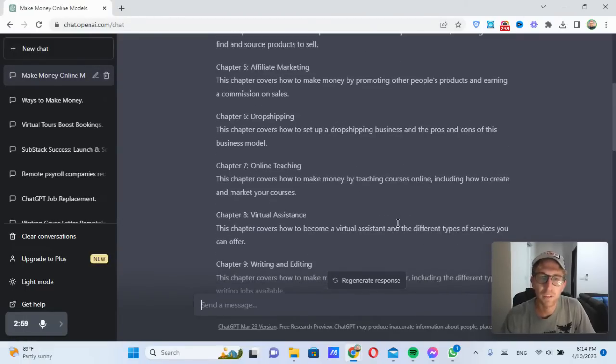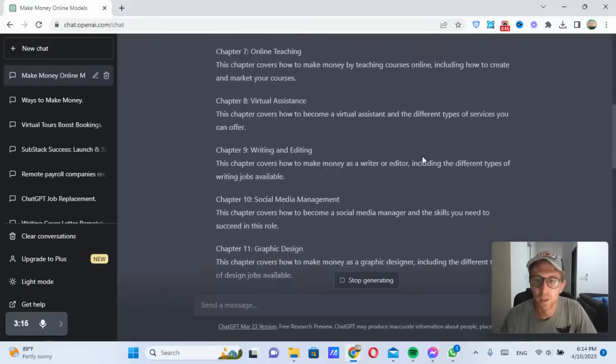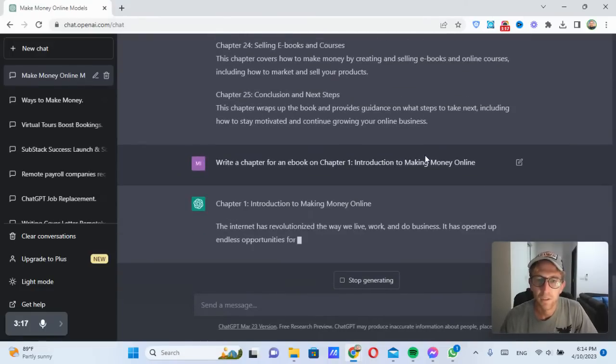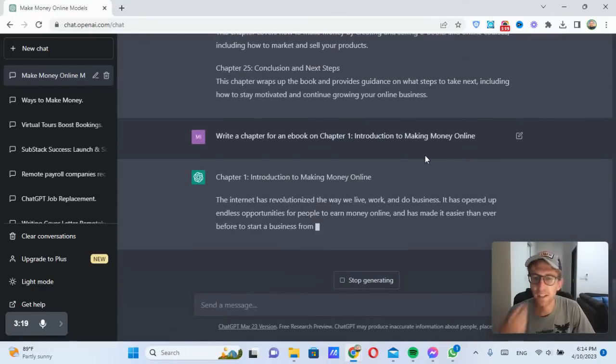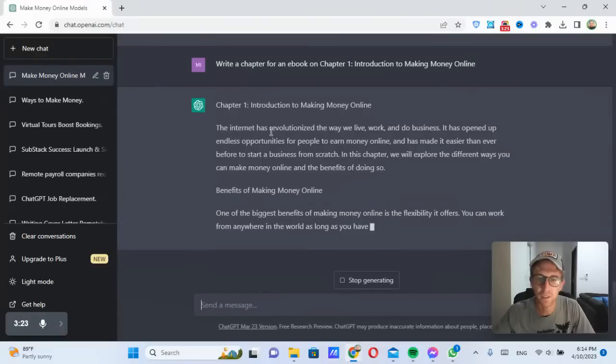Now, if we want to actually write an entire chapter, all we have to do is say, write a chapter for an ebook on, and then enter the name of the chapter, right? So now it's just going to start writing the entire chapter, the first chapter of the book. As you can see, it's doing that right now.